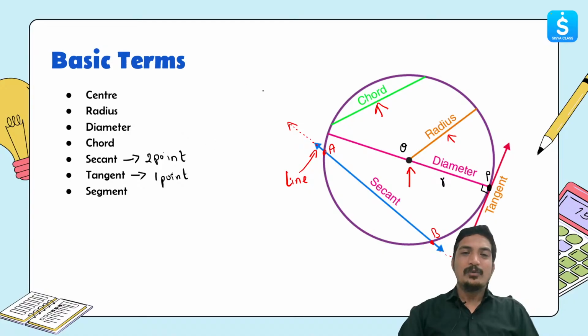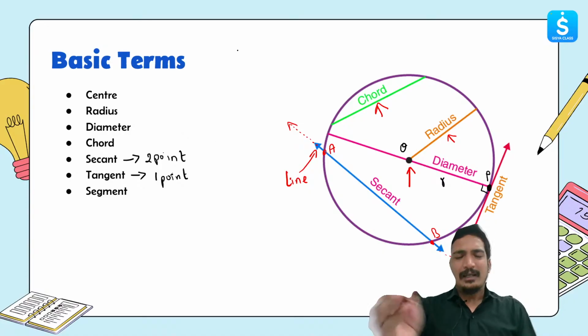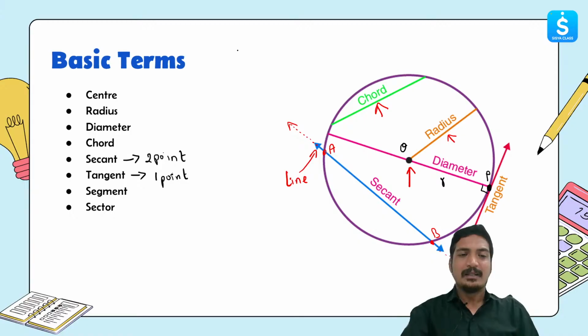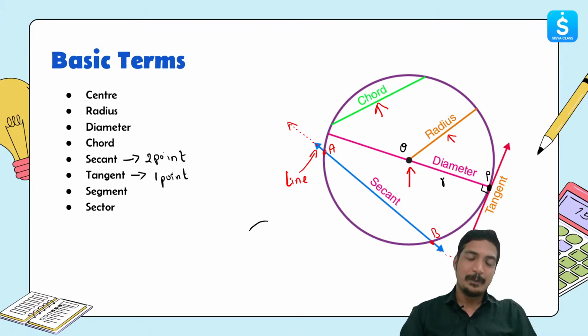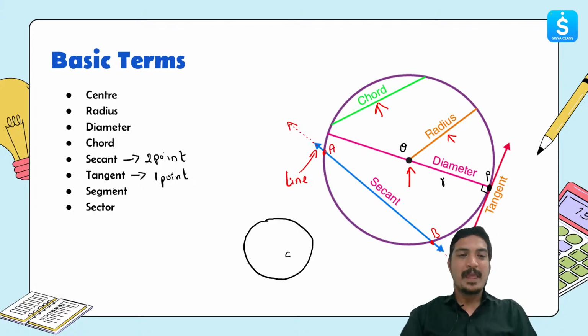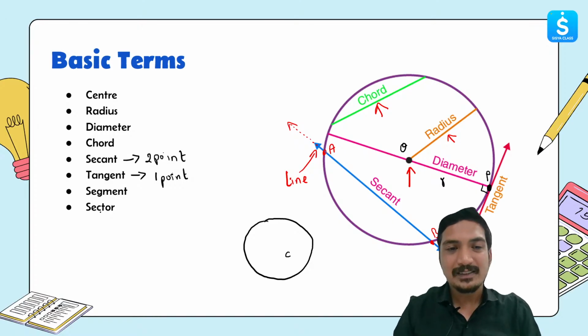What do you mean by a segment? Let's park segment for later and talk about sector first. This circle is too cluttered now, so I'll make a new circle for you. Let's suppose I have a circle like this, and this is the center, C. Now, what does a sector mean?